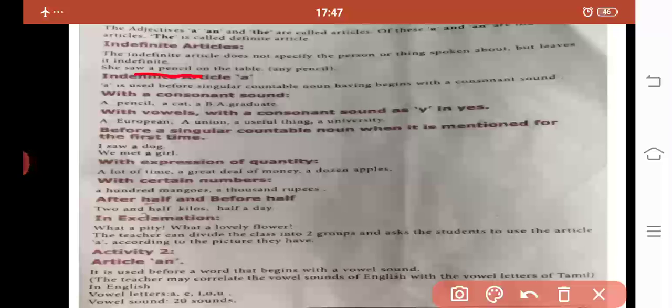Why are they using this article? Because that pencil is not specified. Any pencil it may be. So this sentence, she saw a pencil on the table, is using it for this purpose. This is an indefinite article.